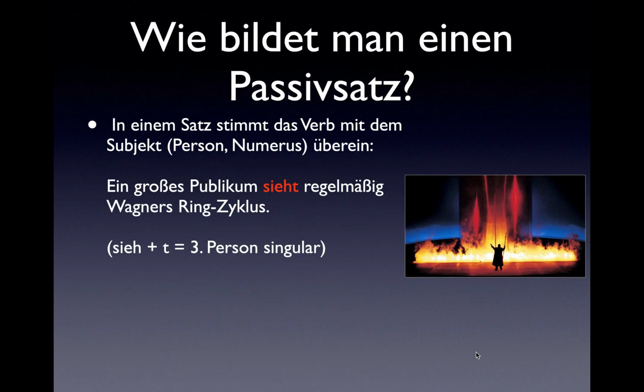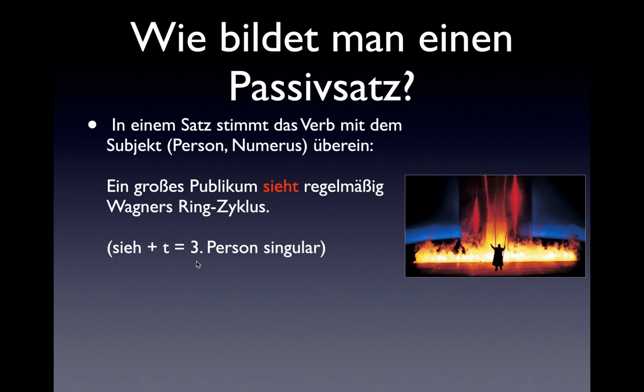Aber wie bildet man einen Passivsatz? Ihr wisst schon, in einem Satz stimmt das Verb mit dem Subjekt in Person und Numerus überein. Wir nennen das Konjugation. Ein großes Publikum sieht regelmäßig Wagners Ringzyklus. Das ist ein Foto von der Oper, das Nibelungenlied von Richard Wagner. Und sieht ist in diesem Kontext konjugiert in der dritten Person Singular.